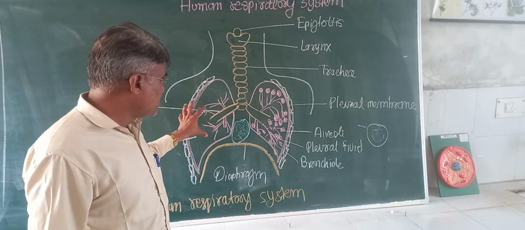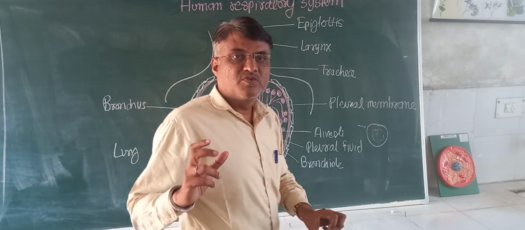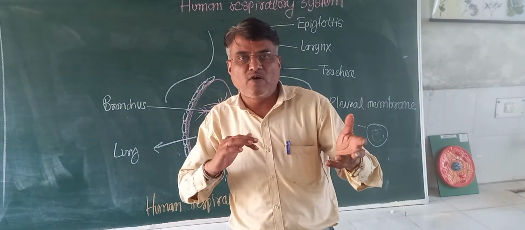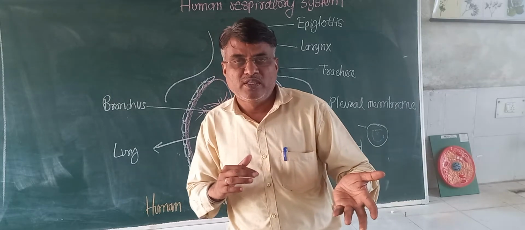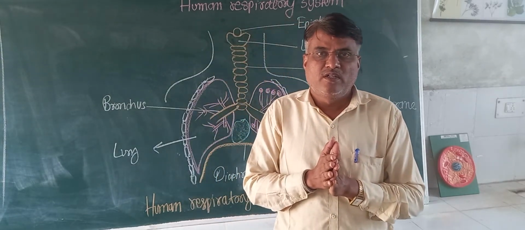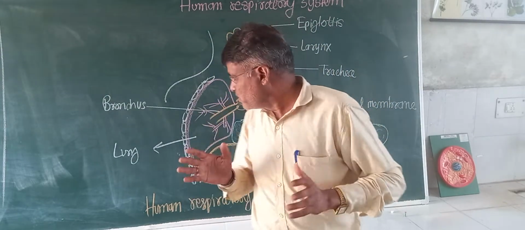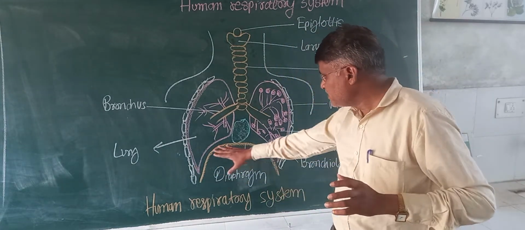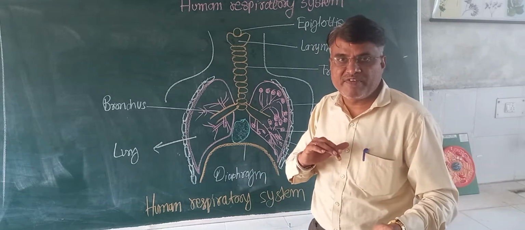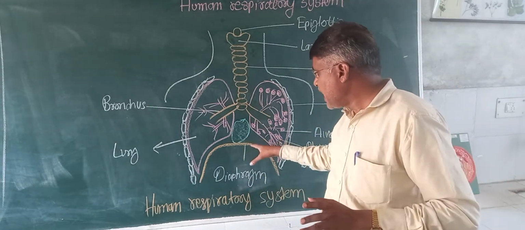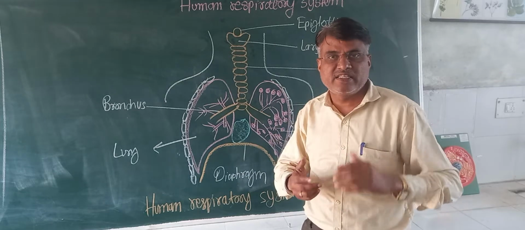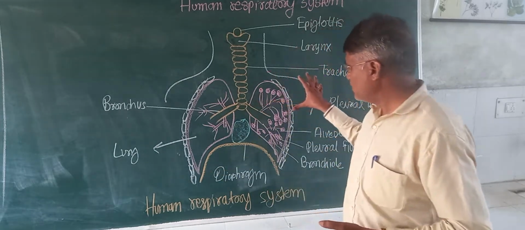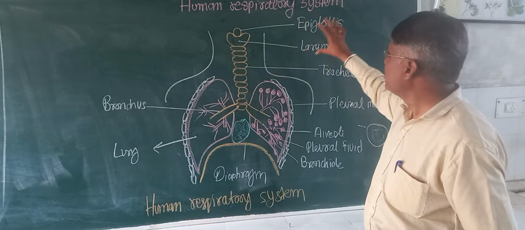And when we see respiration, the important things we have seen are inspiration and expiration, taking of O2 and giving out of CO2. That is most important. After that, the diaphragm is the partition between the abdominal cavity and the thoracic cavity. This diaphragm changes during inhalation and exhalation. That we have to see in the next subtopic. So this is regarding the human respiratory system.